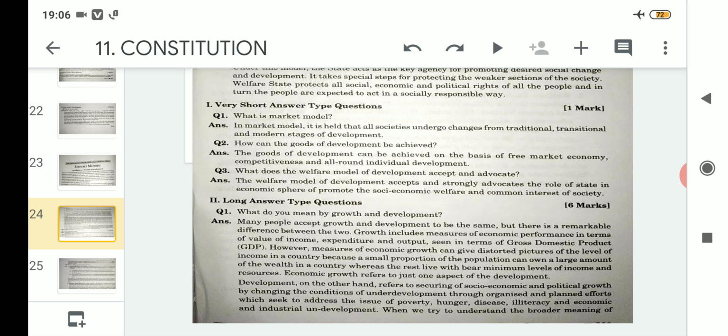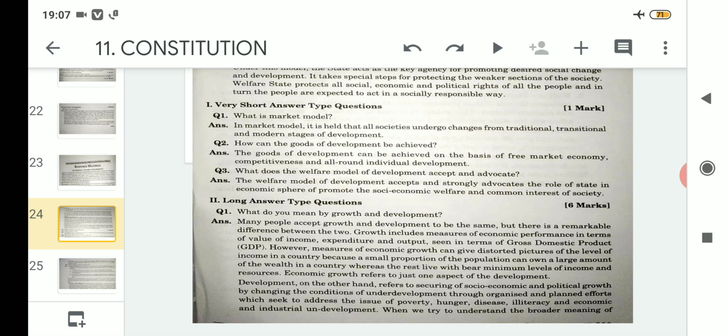Now, coming to the third question, what does the welfare model of development accept and advocate? If we talk about the welfare model of development, apart from economic development, it also looks after socio-economic development. So what does it accept and advocate? The welfare model of development accepts and strongly advocates the role of state in the economic sphere to promote the socio-economic welfare and common interest of society. As by the name itself, the welfare model wants economic development, and along with that it wants socio-economic welfare and common interest of the society also.